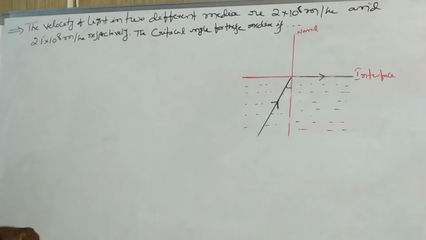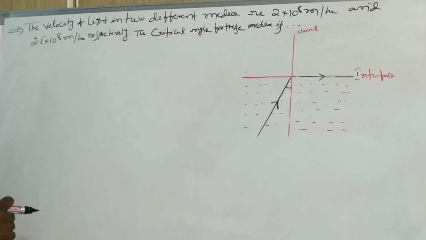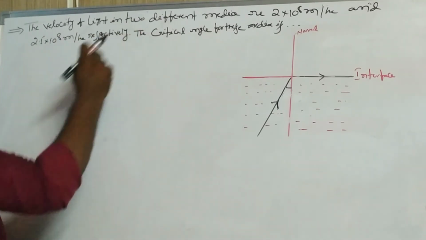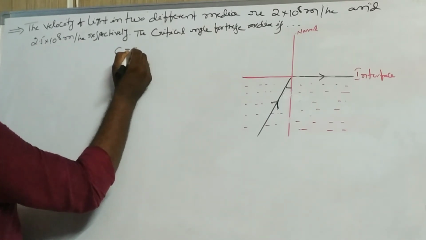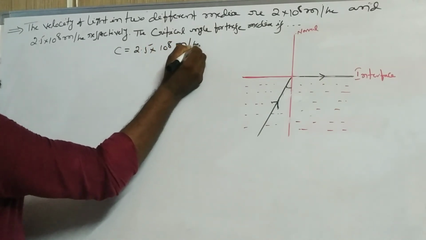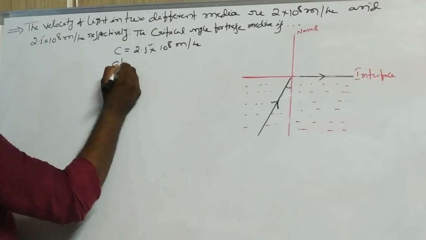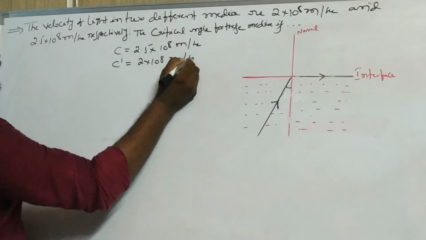Next problem. The velocities of light in two different media are 2 into 10 power 8 meters per second and 2.5 into 10 power 8 meters per second. Find the critical angle of the media. Here two velocities are given. So consider C is 2.5 into 10 power 8 meters per second, and the second one C dash is 2 into 10 power 8 meters per second.